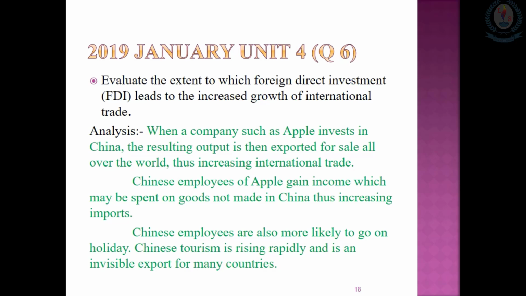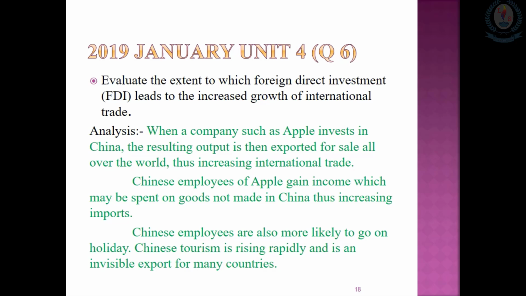Next, Chinese employees working at Apple may gain a good income, and their spending on goods not made in China increases imports. That's how it has an impact on imports. Chinese employees at Apple may get a good income, look for good items or goods, and then go for imported items. Therefore, that is a favorable effect for international trade.